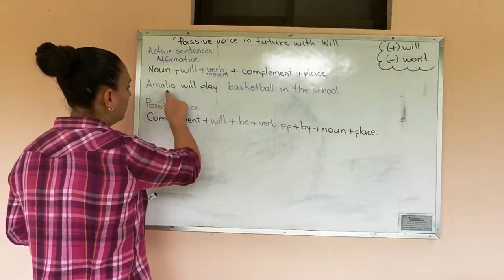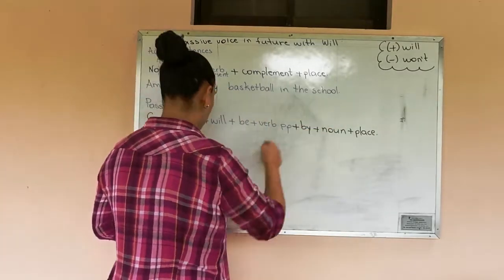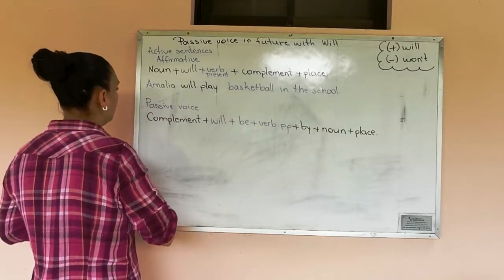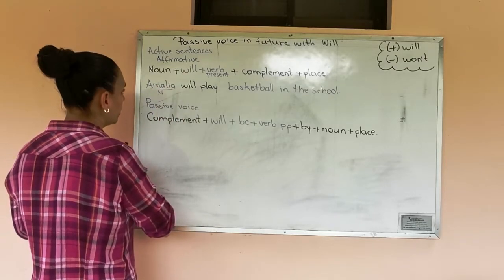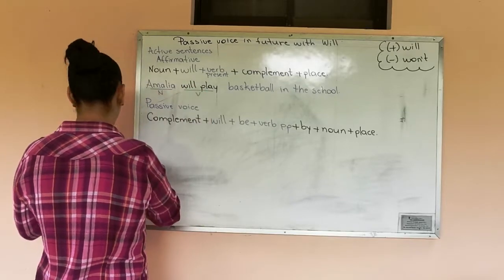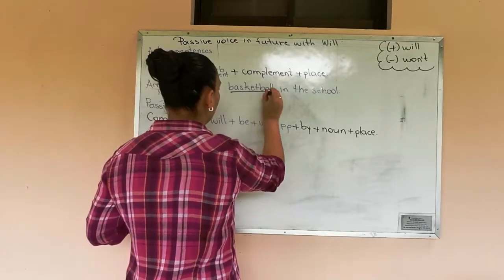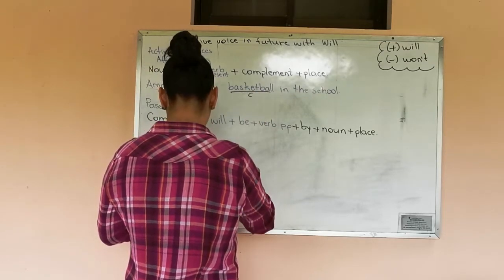First, we are going to identify the parts of the sentence. Amalia is the noun. Will play is the verb. Basketball is the complement.